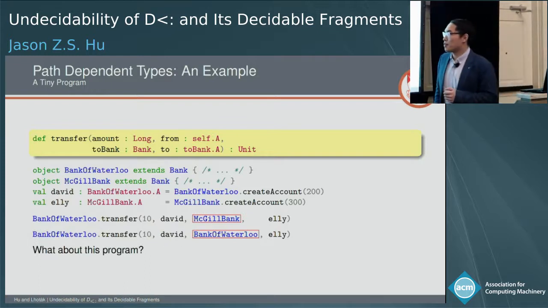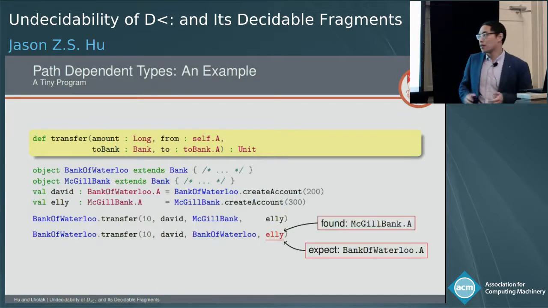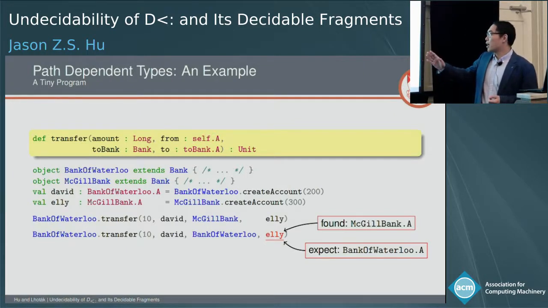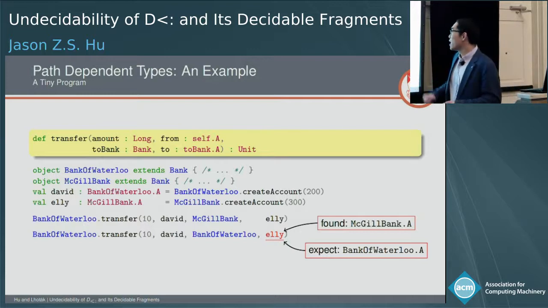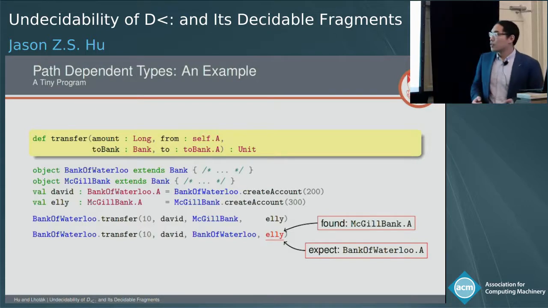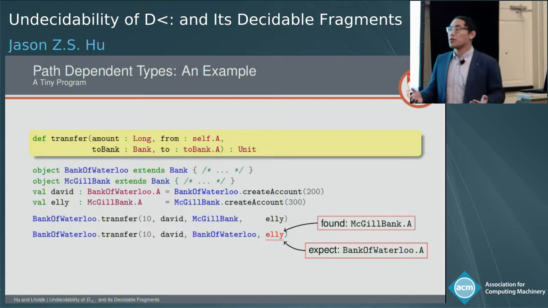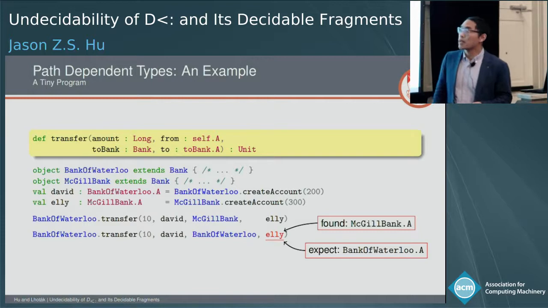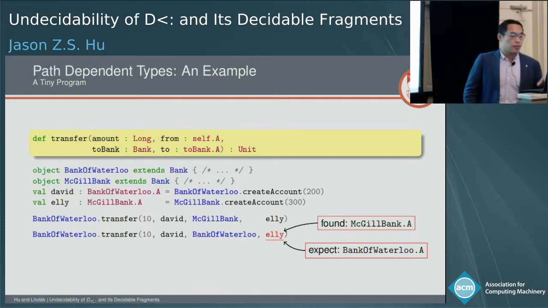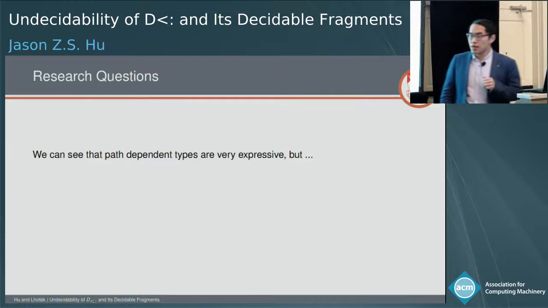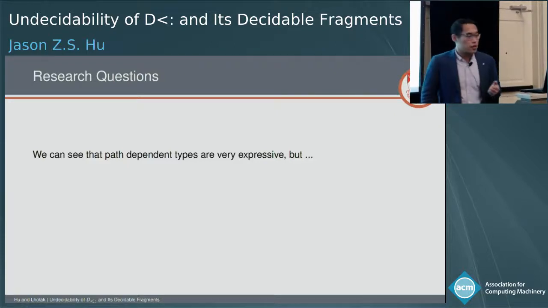Okay, but what about this program? On the second line, I just change McGill Bank to Bank of Waterloo. So this program, well, it's not going to work because the compiler is going to find out, okay, Ellie has type McGill Bank.A, and actually Waterloo.A is expected. So the idea of using path-dependent types here is to enforce the compiler to check the association between bank and account correctly during compilation. So as we can see, path-dependent types are very expressive.